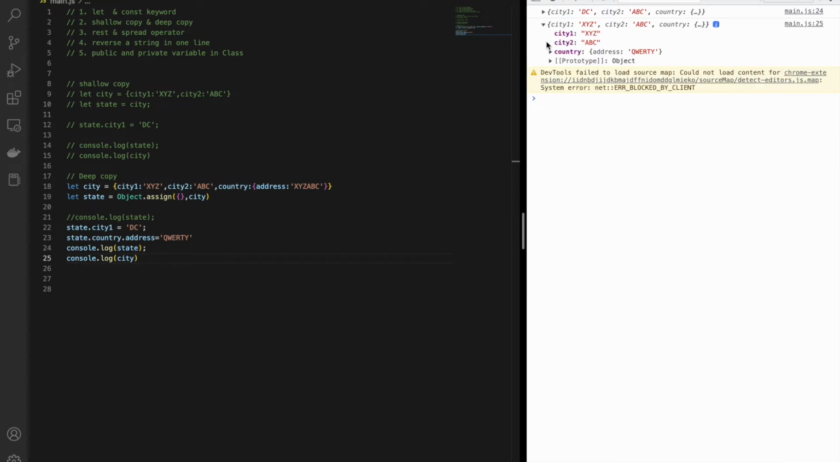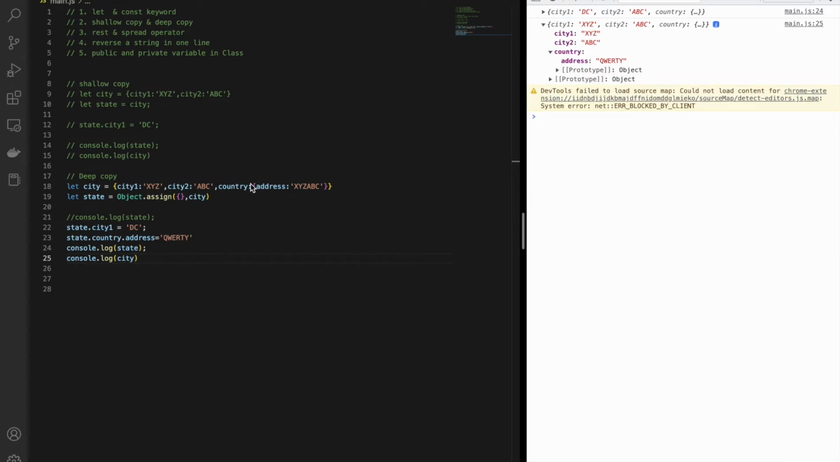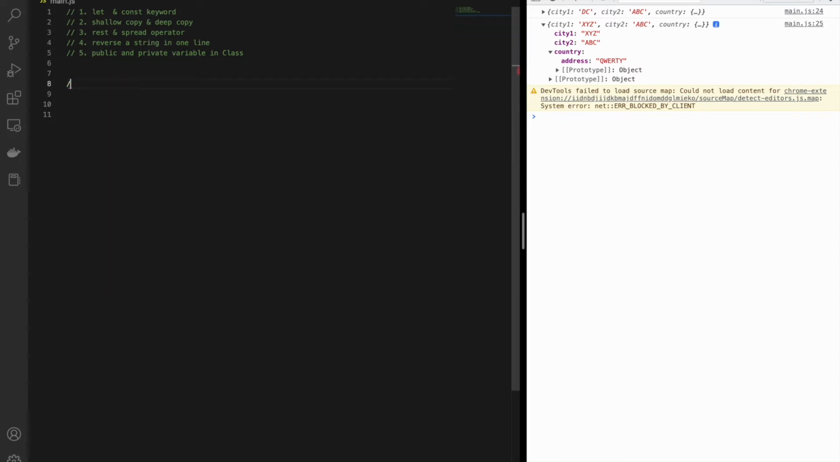So let me open this one, and you can see our initial value for city is xyz abc, but we did a change in the second variable, so it got reflected to our first variable also. So you have to keep this point in your mind. The interviewer may try to confuse you with Object.assign. You can tell him exactly what happens, why we are not able to do a copy of that. So now moving to our third topic, rest and the spread operator. First, let's discuss what the spread operator is.